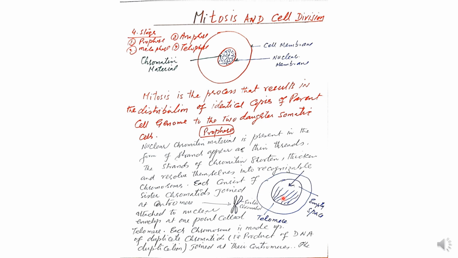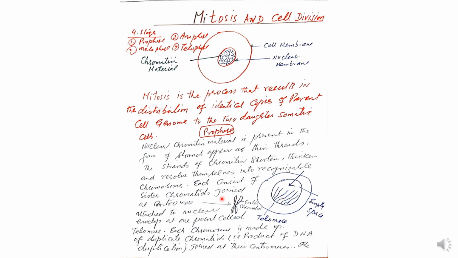When it is 46, it is 23 from the father and 23 from the mother. So two haploid sets join, 23 plus 23, and become 46, which is 2n. At present it is 2n. Then they develop their copies. When they develop their copies they become 92. Each becomes double, developing its copy. The name given is sister chromatid. They become double, which is 92, 4n.